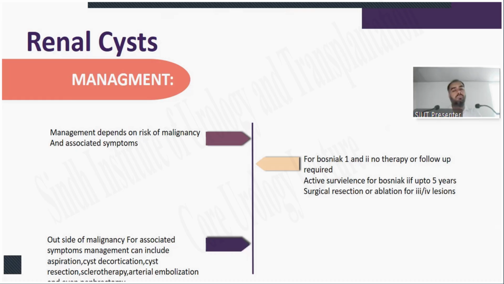And this Bosniak classification is just like a risk stratification. It is a 1, 2, 2F, or 3, or it depends. If it is a 1, there is no chance of malignancy, but we have to follow. In 2F, F means follow. We have to follow this patient. In 3 and 4, we have to keenly follow the patient, or you have to do something curative. You have to excise, ablate, or remove the whole kidney.